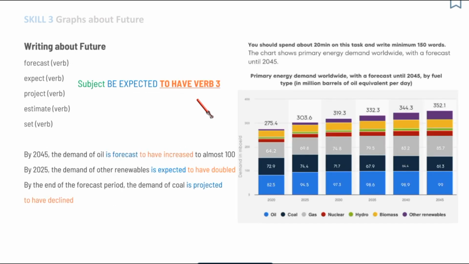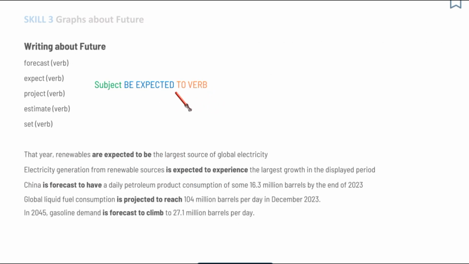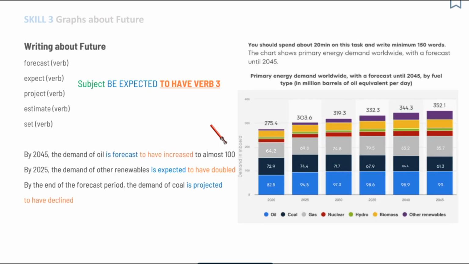So here we're going to use to have verb 3. In the previous structure, we were using to verb, like to be, to experience, to have, to reach. And in this structure, we're going to use to have verb 3, like to have increased, to have doubled, to have declined. And already by the way it looks, we can say that this grammar is really advanced.